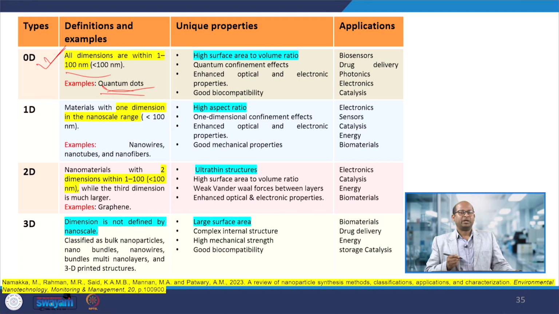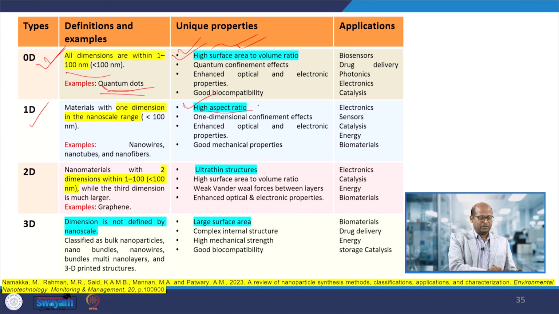This type of material has unique properties, such as high surface area to volume ratio. When a material changes its dimensions from large to as small as possible, 0 dimensions, the surface area becomes extremely high. And 1D materials also have a high aspect ratio.